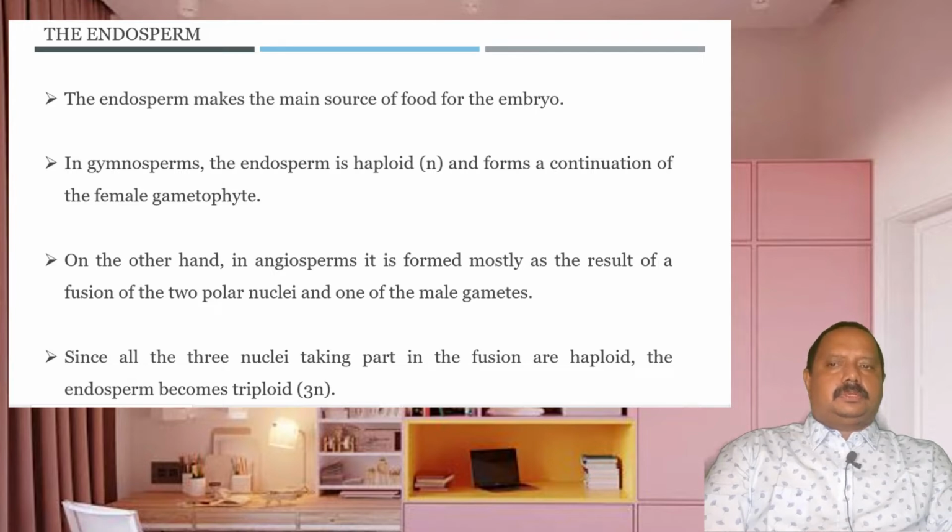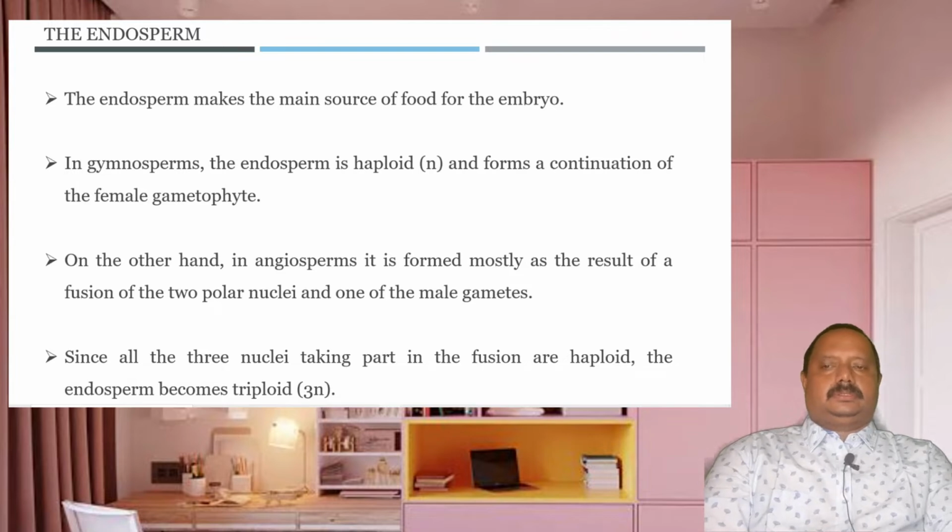In gymnosperms, the endosperm is haploid and forms a continuation of the female gametophyte. That means in gymnosperms, the haploid tissue is developed from the maternal tissue, from the gametophytic tissue of the mother, so that the tissue is haploid.